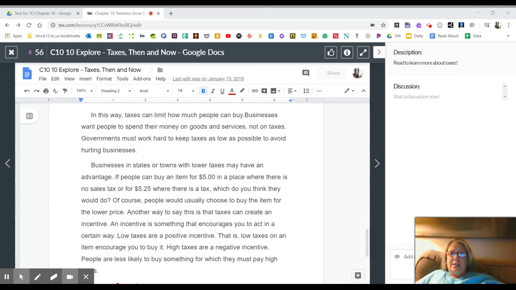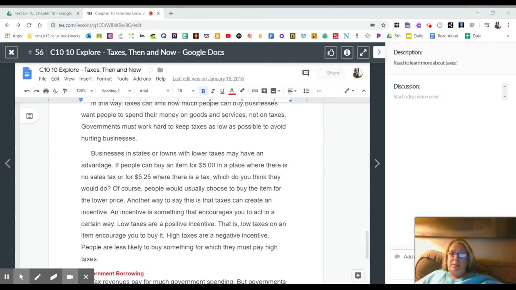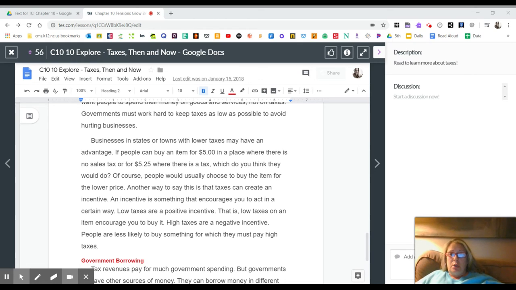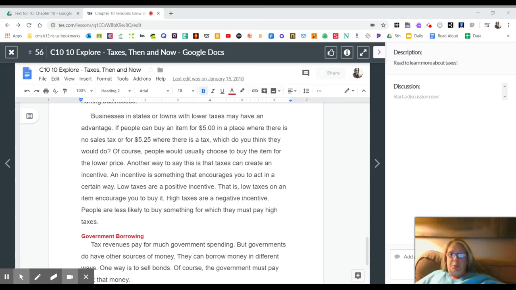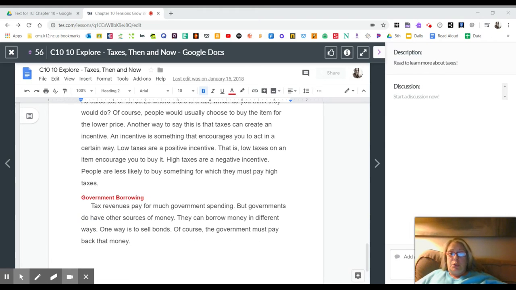The 25 cents in tax goes to the government. In this way, taxes can limit how much people can buy. Businesses want people to spend their money on goods and services, not on taxes. Governments must work hard to keep taxes as low as possible to avoid hurting businesses. Businesses in states or towns with lower taxes may have an advantage. If people can buy an item for $5 in a place where there is no sales tax, or for $5.25 where there is a sales tax, which do you think they would do? Of course, people would usually choose to buy the item for the lower price.